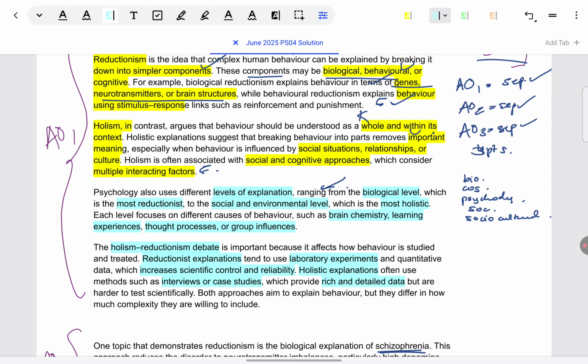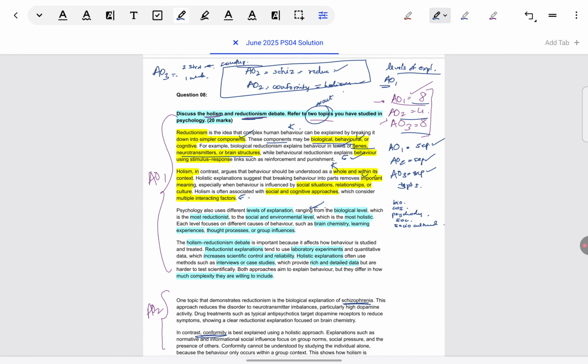Both approaches differ in how they deal with behavior and how much complexity they are willing to take in. This is a good transitionary paragraph also to get into AO2. It means that after this, when we bring in AO2, the two topics, we have just given some importance as to why we should look at it. That importance we will be able to highlight with the help of the examples that I will show you.